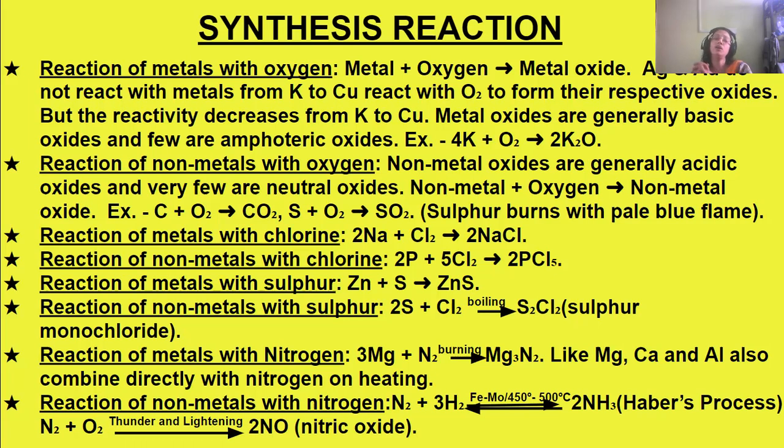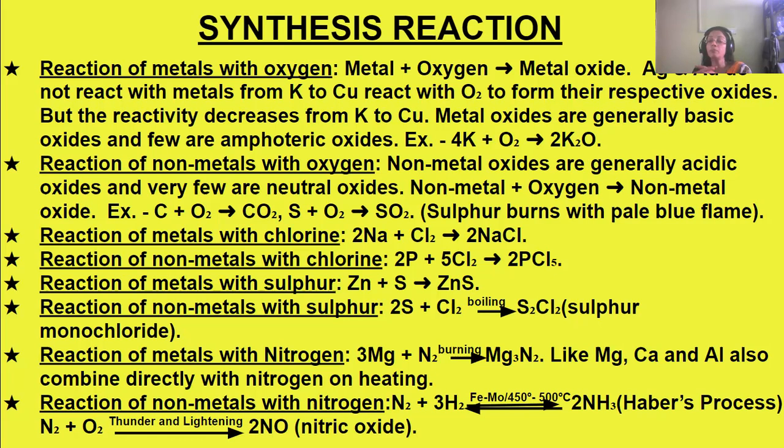Now, metals reacting with chlorine. When metals react with chlorine, for example, sodium reacting with chlorine forms sodium chloride. Non-metals reacting with chlorine, like phosphorus reacting with chlorine, form phosphorus pentachloride, PCl5. Then metals reacting with sulfur, like zinc combining with sulfur to form zinc sulfide.